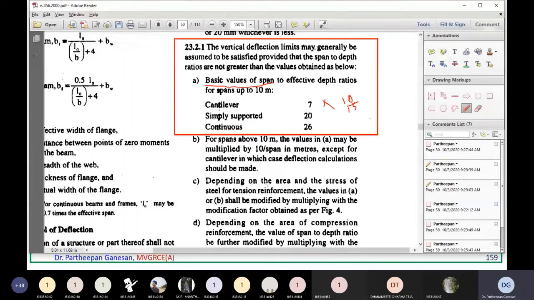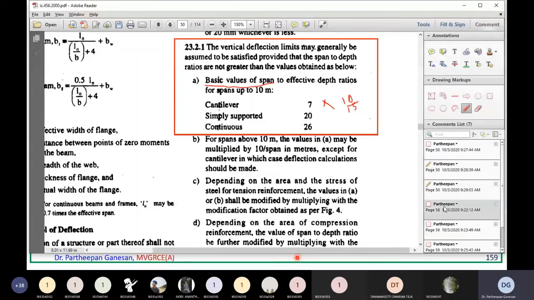Now, depending upon the area and the stress of the steel for tension reinforcement, the values in A or B, because if you have more span than 10 meters then the value will be the B value, should be modified by multiplying with the modification factor obtained as per Figure 4.